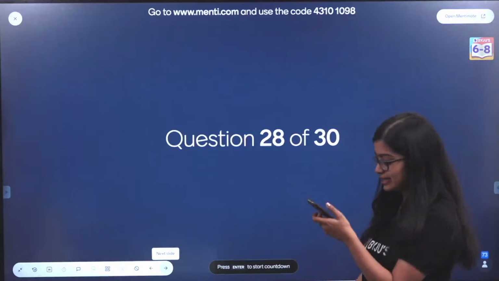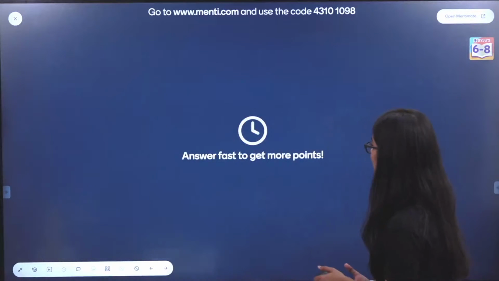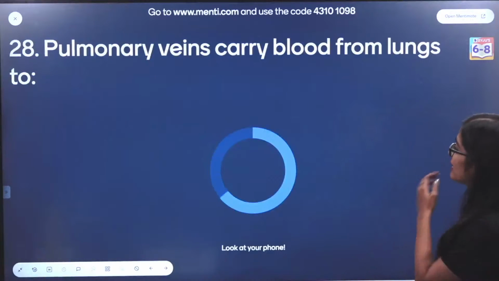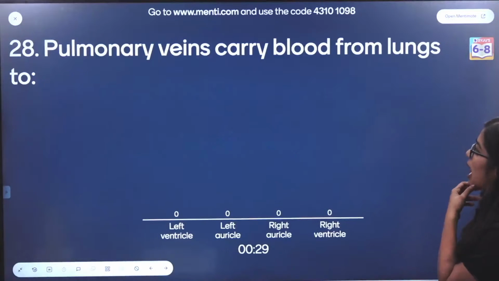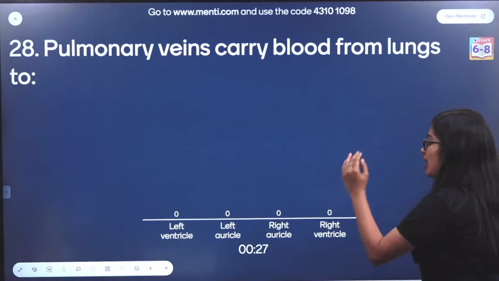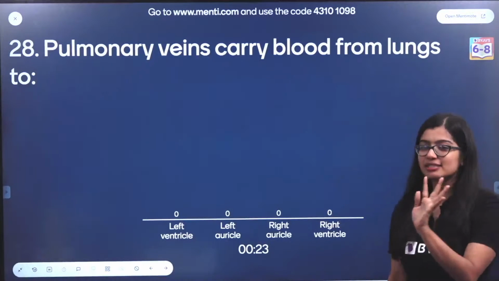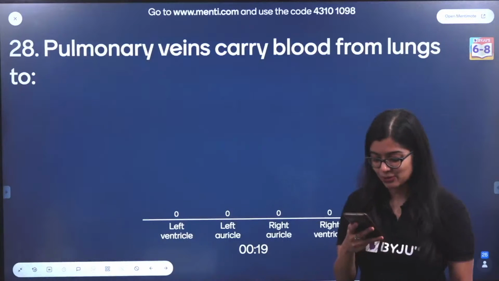Question number 28 on your screens, all right? Let's have a look. Pulmonary veins, oh, this is a little tricky. Pulmonary veins carry blood from lungs to which part of the heart? Left ventricle, left auricle, right ventricle. This is mainly targeting your NSO, okay? This is for your NSO.